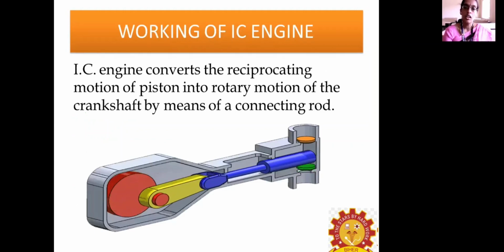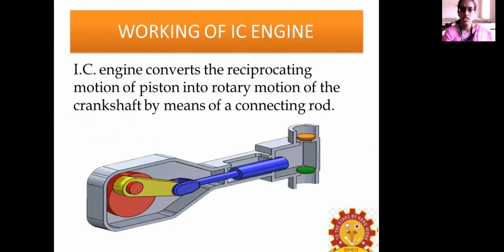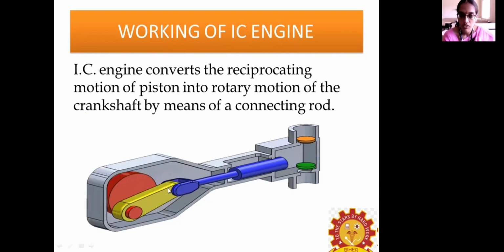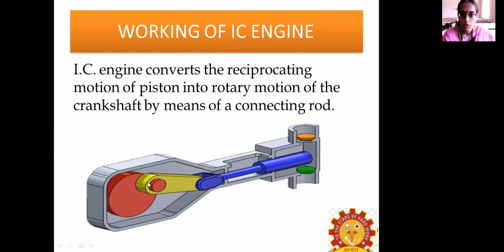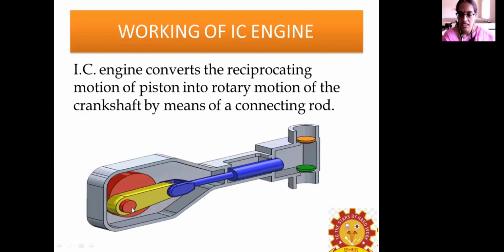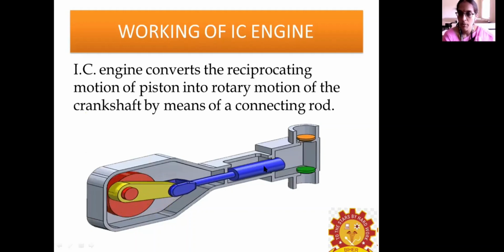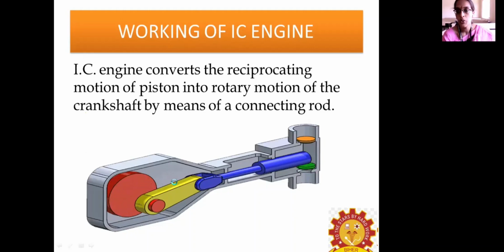So this is how an internal combustion engine works. Here the piston is getting moved. The reciprocating motion, that is the up and down motion, is converted into rotary motion with the help of the connecting rod. So reciprocating motion is converted into rotary motion.